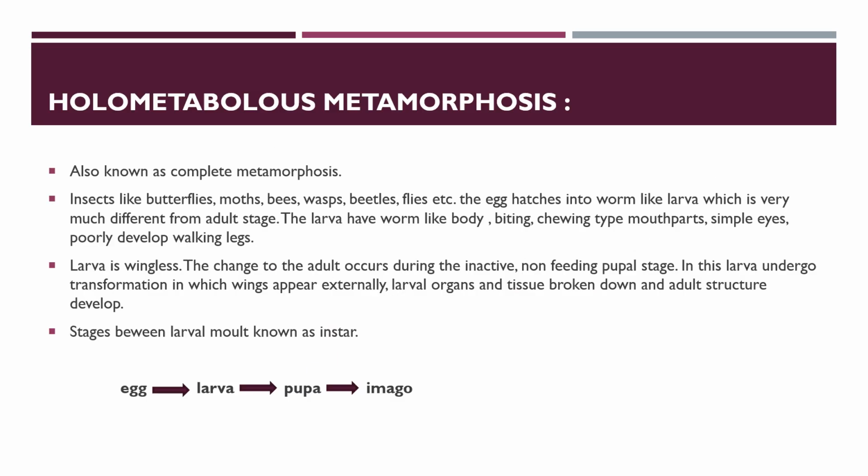So the next is holometabolous metamorphosis, right? It is also known as complete metamorphosis. Why do we call it complete? Because it has the complete process: larva form, pupa form, and imago form, which means the adult is formed. So it occurs in insects like butterflies, moths, bees, wasps, beetles, flies, etc.